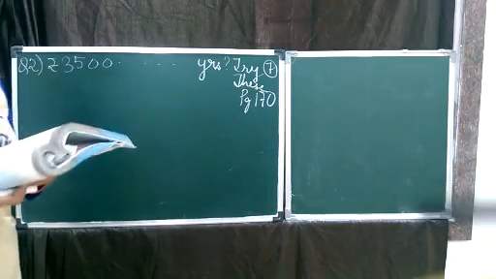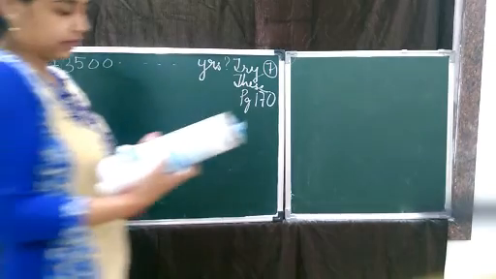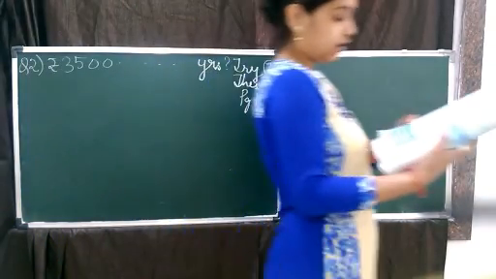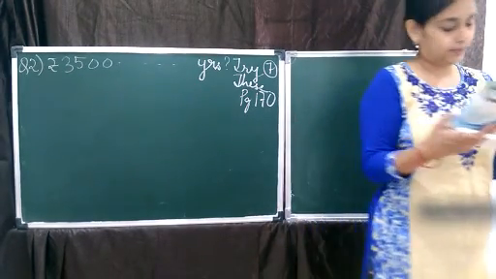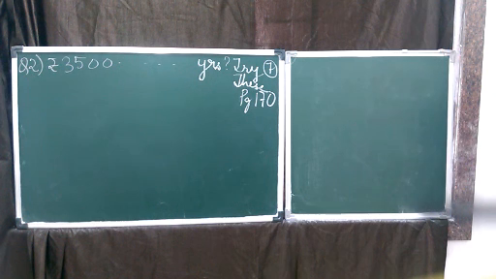Rupees 3,500 is given at 7% per annum rate of interest. Find the interest which will be received at the end of 2 years.